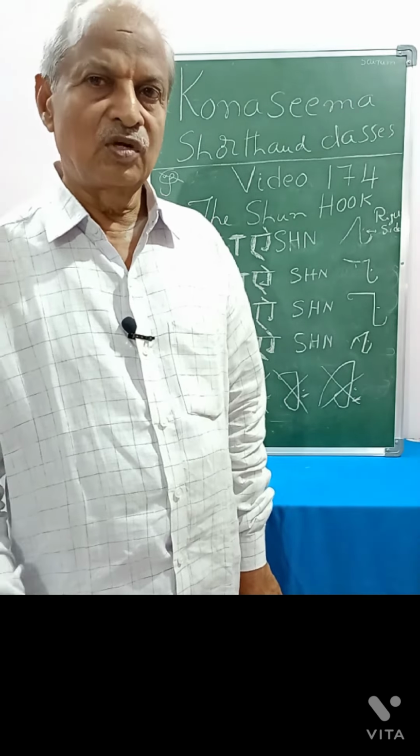One is TION Shun, second is CIAN Shun, third is TIAN Shun, fourth is SION Shun, like that. Maybe the spellings are different. The sound is Shun or Zhan. This is regarding the putting of the large hooks to the curved strokes.